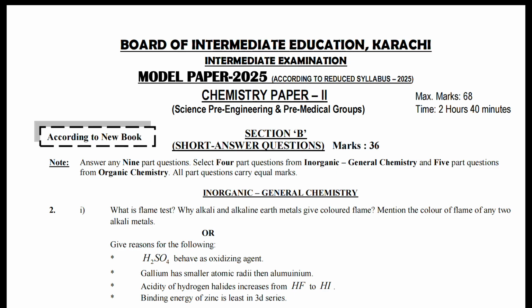So from these 7 inorganic questions, you have to attempt 4, and from 7 organic questions, you have to attempt 5. Keep in mind that in inorganic, 4 and for organic, 5 questions must be attempted. If you attempt extra questions or fewer questions, then your marks will be deducted, nor will you get any extra credit.